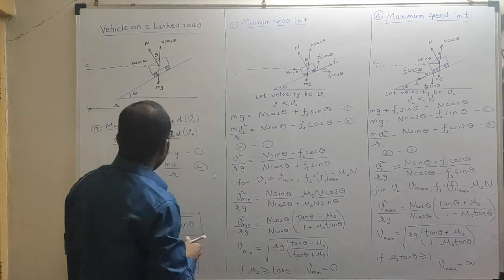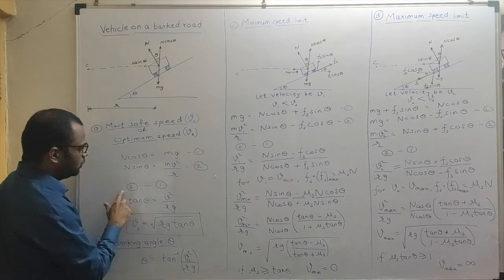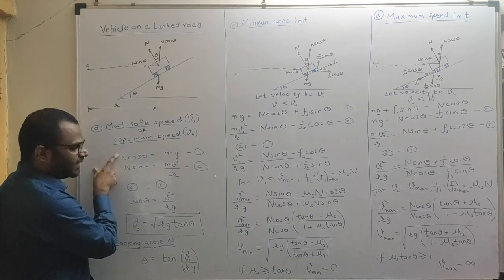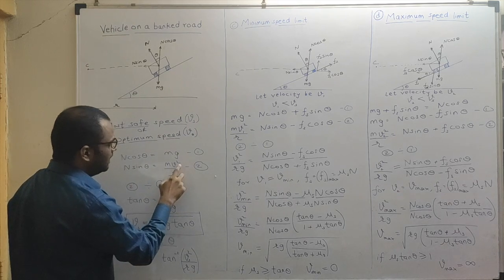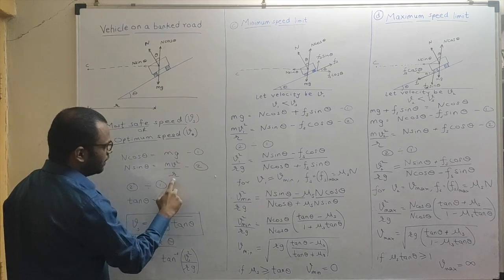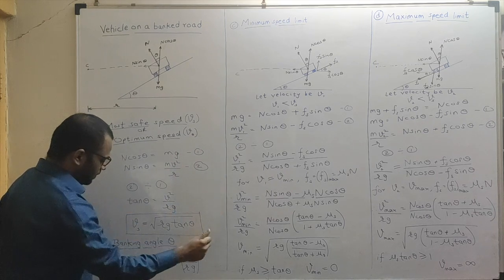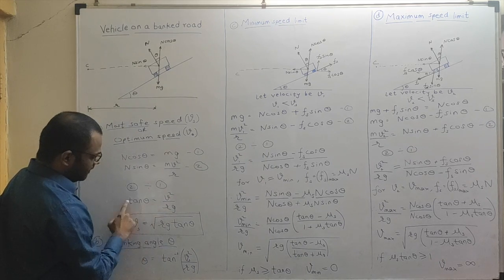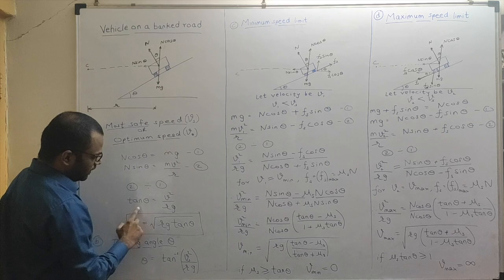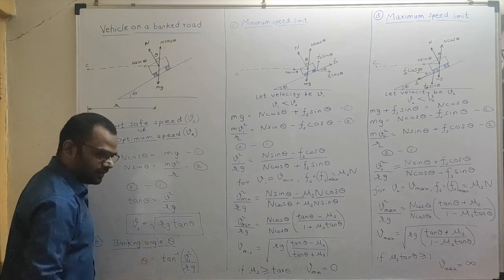Okay. Fine. Now, call this equation number 1 and this equation number 2, and we will do 2 divided by 1. N and N will get cancelled. Sin theta upon cos theta will be tan theta. m and m will get cancelled. On the right hand side we will have v square upon rg, since we are doing 2 divided by 1. So from this we will get v as, rg will come here, and I will take the square root on both sides. So vs will be the square root of rg tan theta.